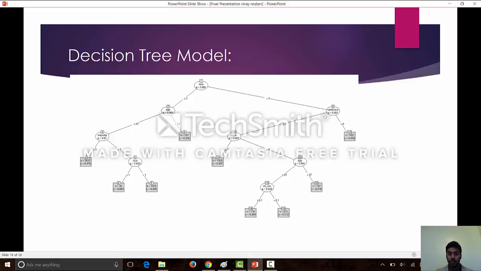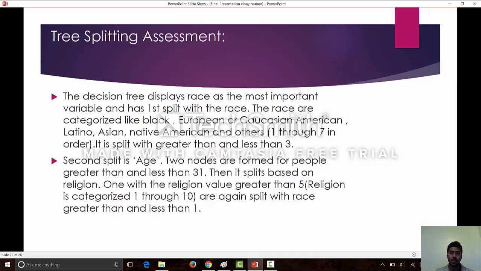Similarly, on the right side, if you can see, race is split again, and then age, and then int core, like this. So this is what explains what I said earlier.